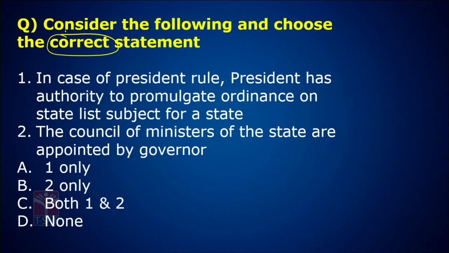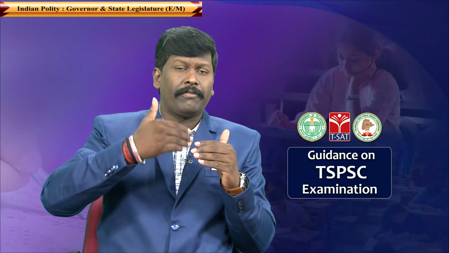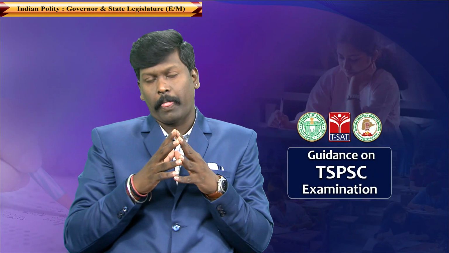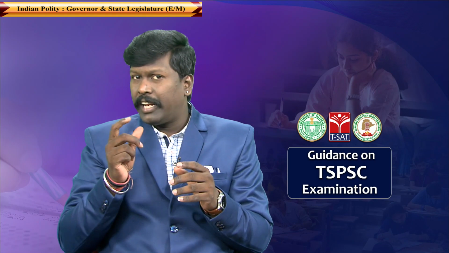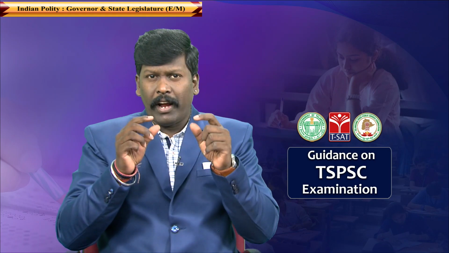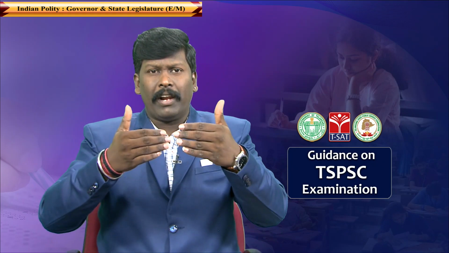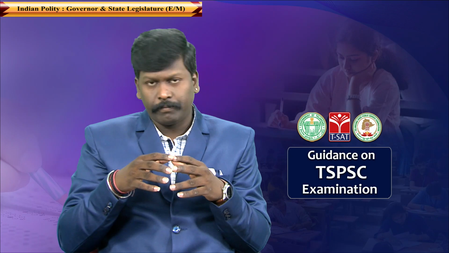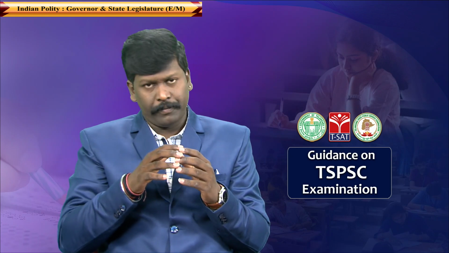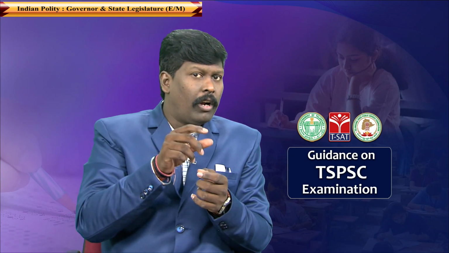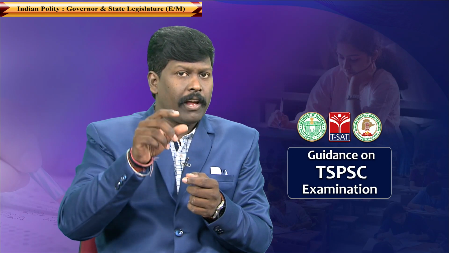Understand this very carefully. The President's rule is discussed in Article 356 of the Constitution. Article 356 provides power to the President to promulgate the President's rule in case of constitutional mechanism failure in the state.